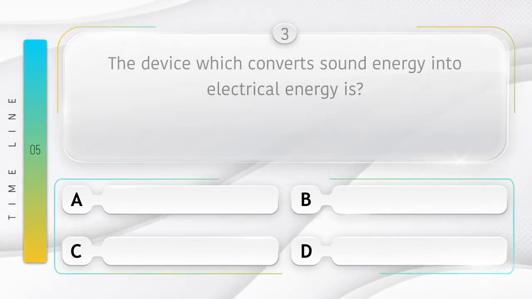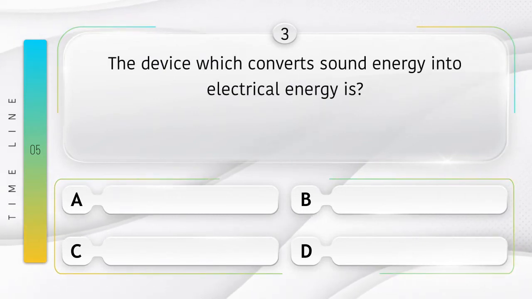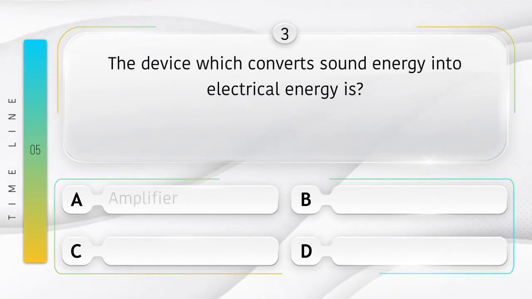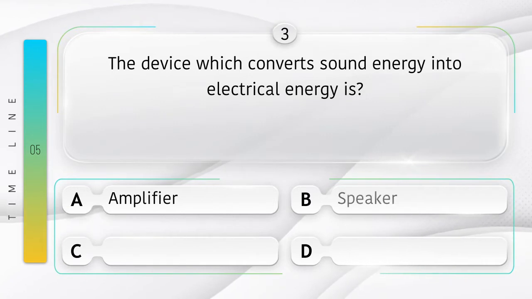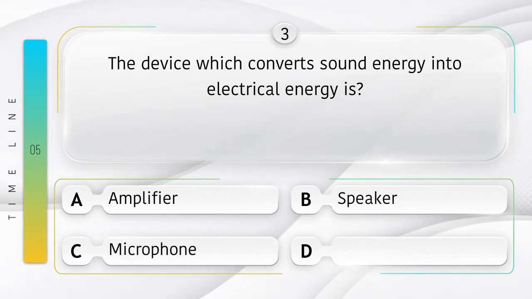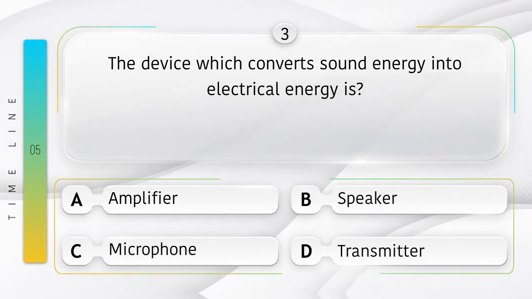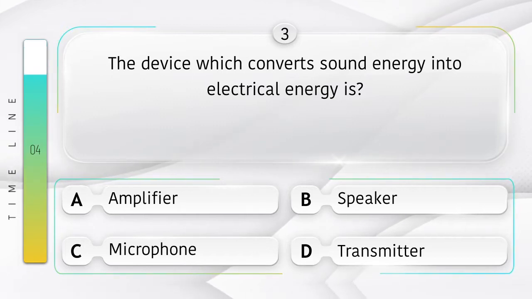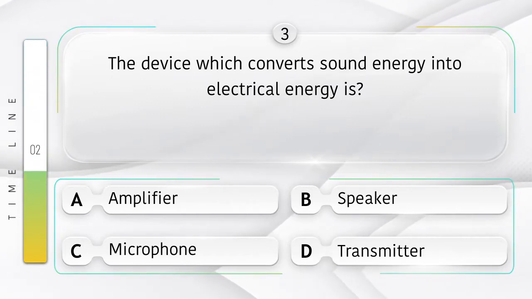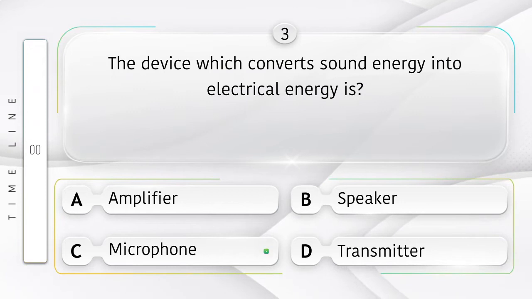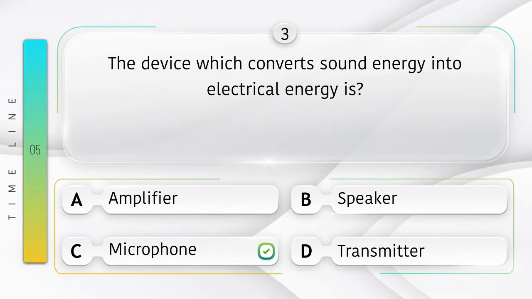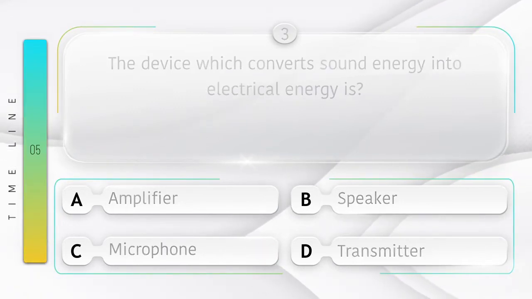The device which converts sound energy into electrical energy is? Option is A. Amplifier, B. Speaker, C. Microphone, D. Transmitter. Answer is option C. Microphone.